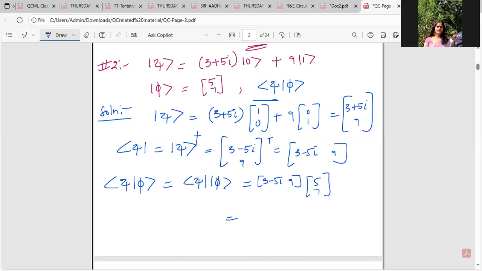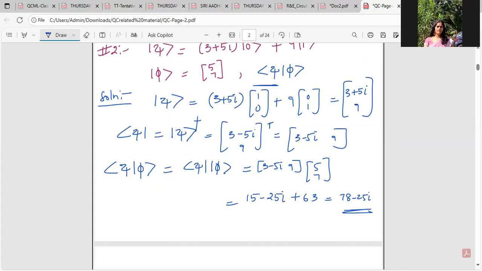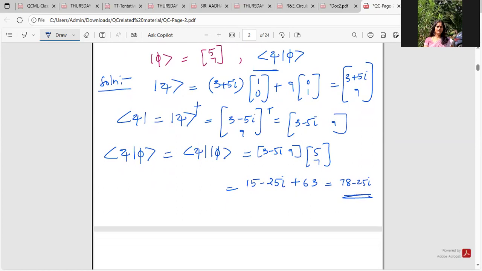So I just multiply. Of course, as I have said, the resultant would be a number. 5 threes are 15, minus 25i, plus 9 sevens, 63. So what I'll be having is 78 minus 25i as the resultant of the inner product between ket xi and ket phi.